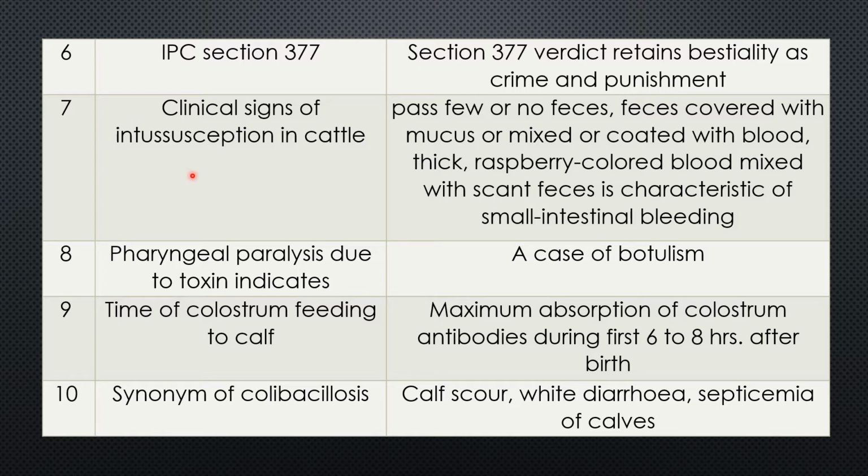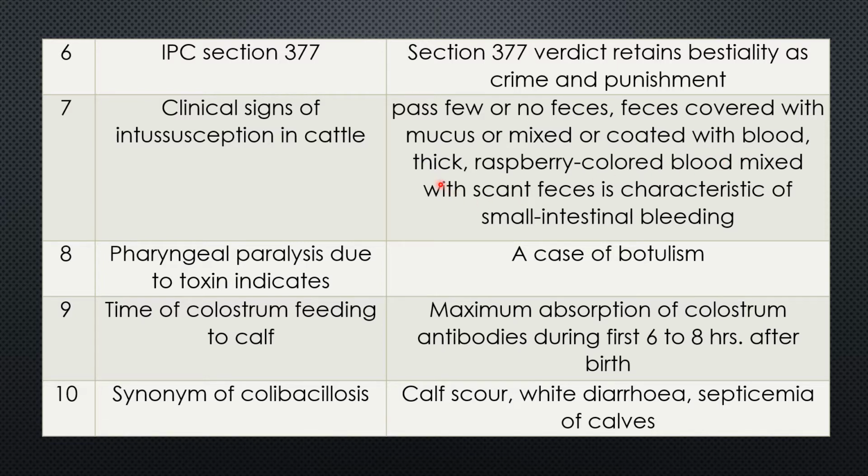Question 7. Clinical signs of intussusception in cattle. Important question. The important clinical signs are that the animal passes little or no feces, feces covered with mucus, or mucus mixed with feces, or feces coated with blood.